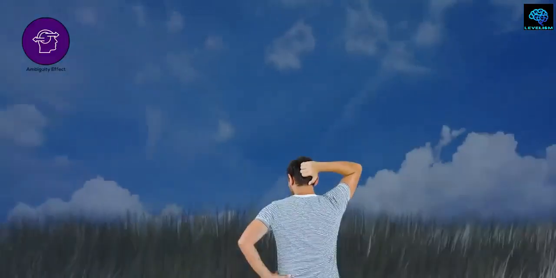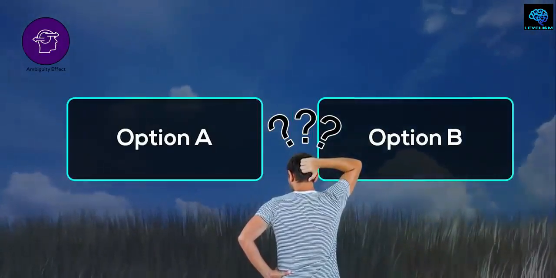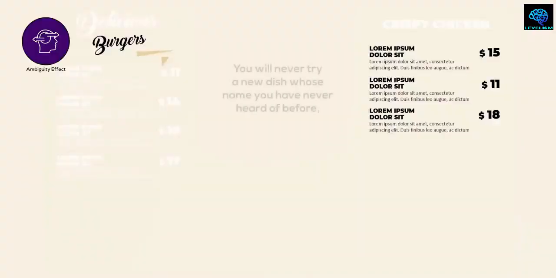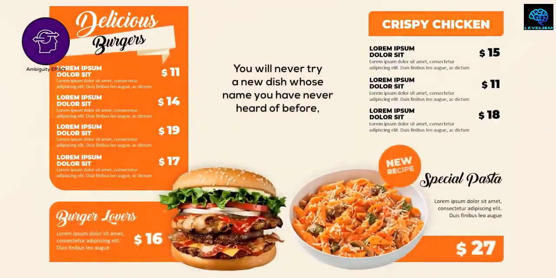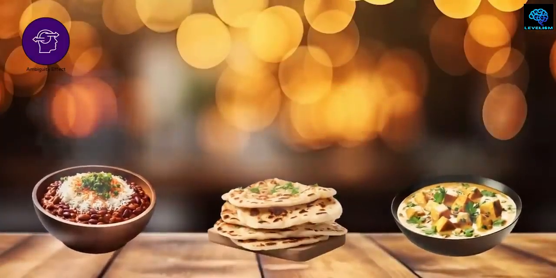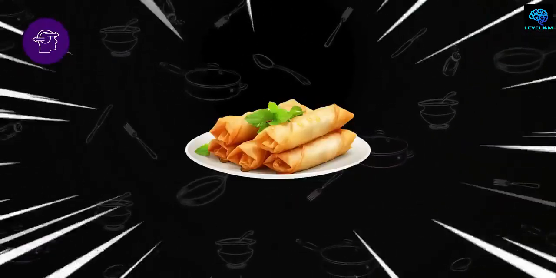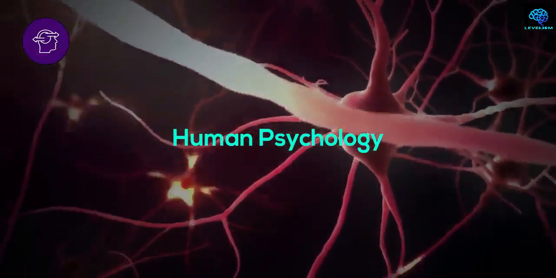Ambiguity effect. The ambiguity effect explains that we avoid making choices where we have less information. For example, when you go to a restaurant, you're unlikely to try a new dish with a name you've never heard before, even though it might be something you would like. Instead, you'll probably order your usual dish because you already know its taste. This is why most people order the same thing every time they eat out. Humans tend to avoid uncertainty and risk.